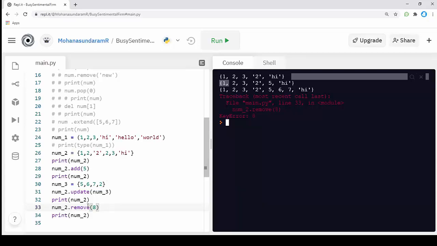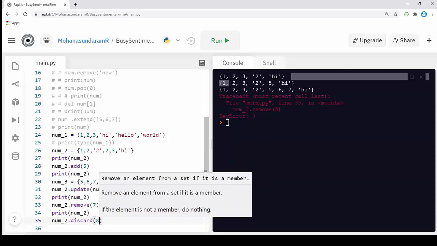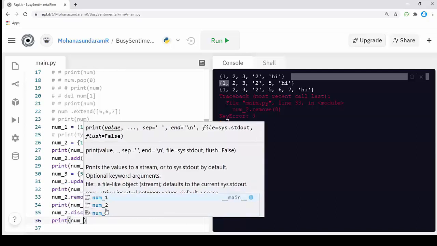What if I want to remove a value, but if it doesn't exist, it should not throw an error? If the value I've specified is not given in the set, it should not throw an error to me. For this type of method, I can use another function called discard. I'm going to call my set name num2.discard, and I'm going to pass the value 8 to it. And I'm going to print num2.